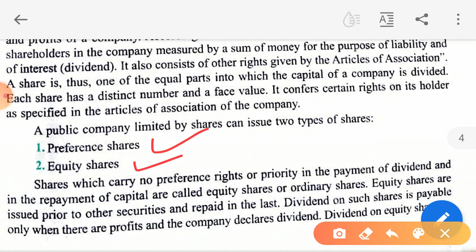There are two preferential rights. One is to get the dividend before the payment of dividend to equity shareholders. That means preference shareholders को dividend दिया जाएगा equity shareholders से पहले. Who is the real owner of the company? They are the real owners, the equity shareholders. In real terms, preference shareholders are not the owners of the company. ना, owner नहीं है.